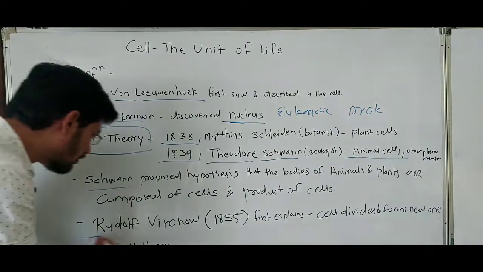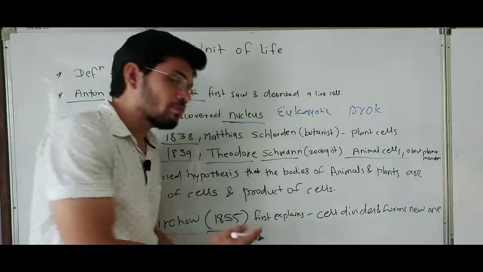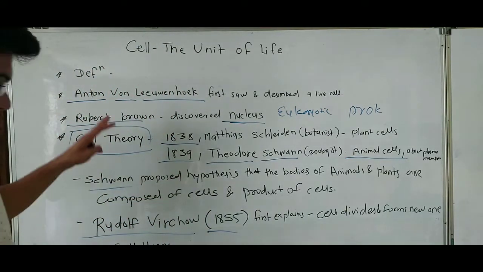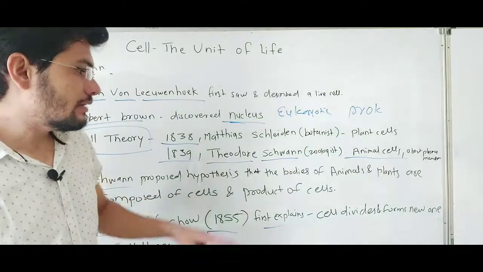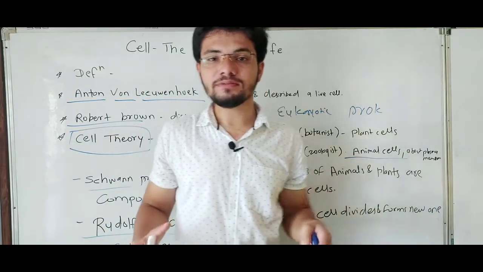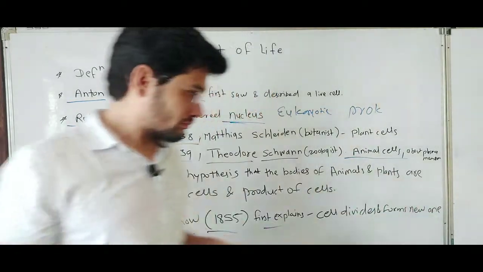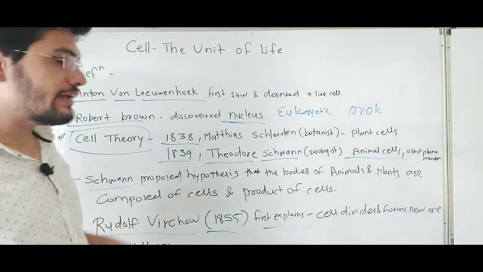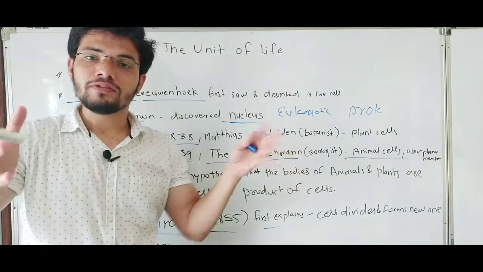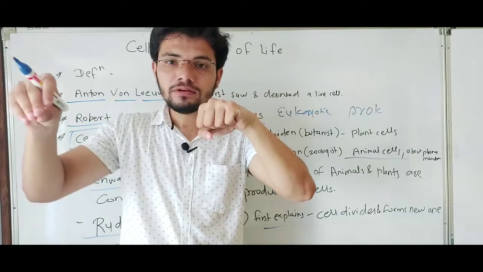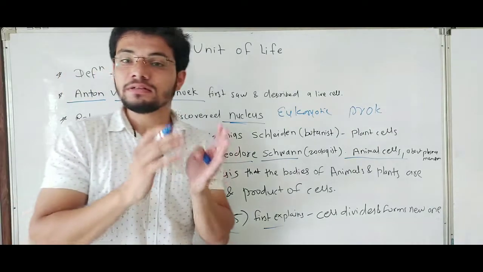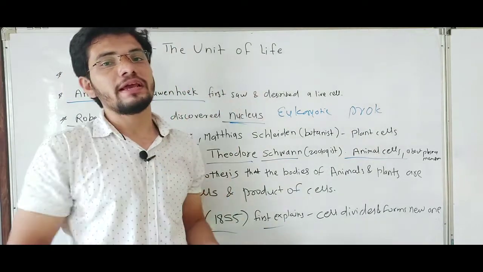And after that, Rudolf Virchow in 1855 modified the statement of Schwann, and he explained how new cells arise. He gave the statement that pre-existing cells divide, which means this cell will divide to form two daughter cells, so every new cell arises from a pre-existing one.